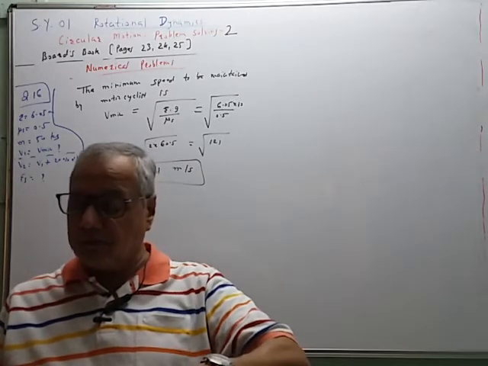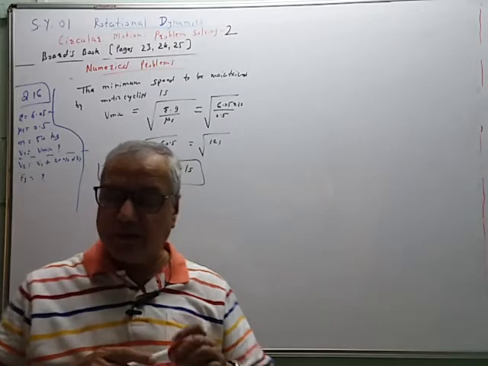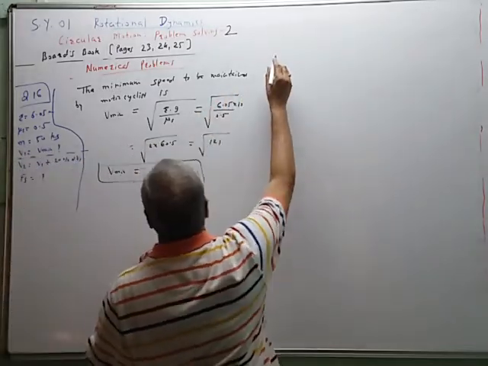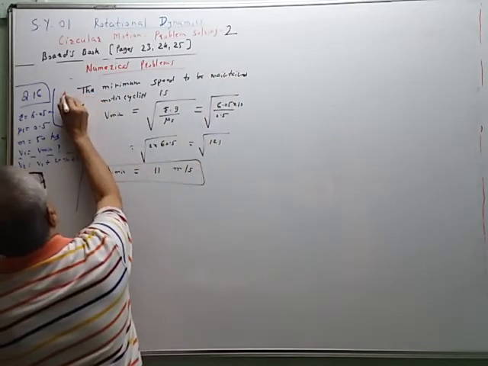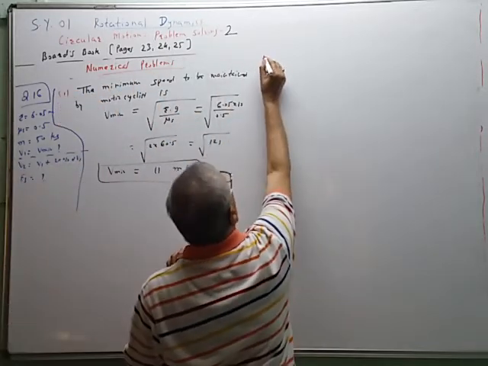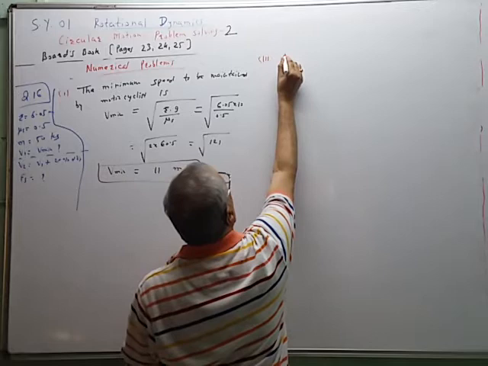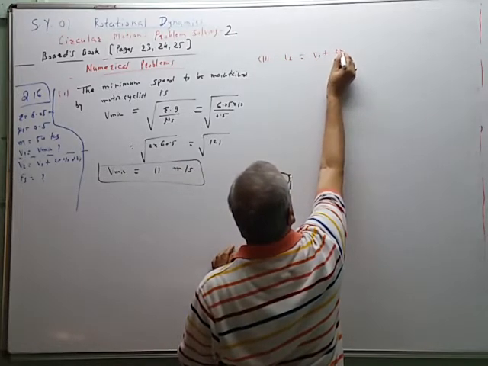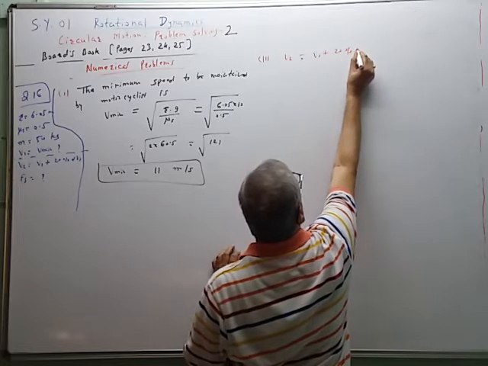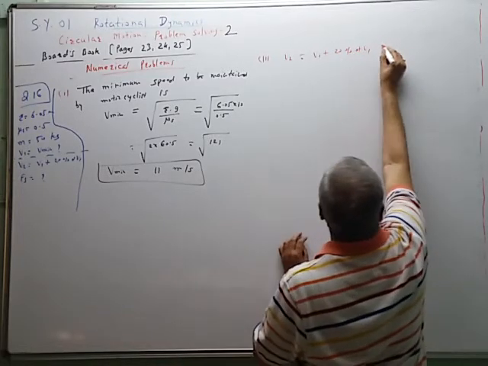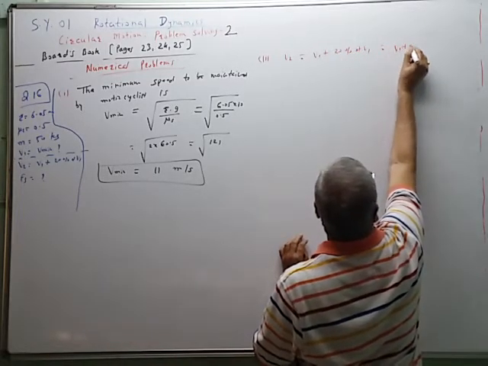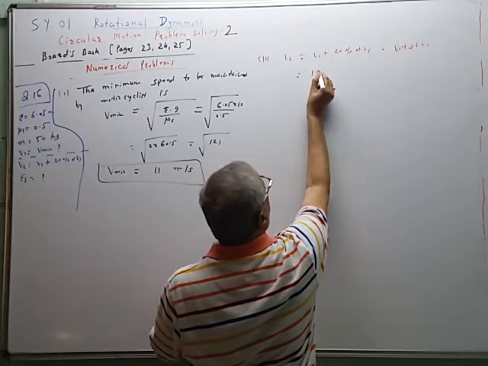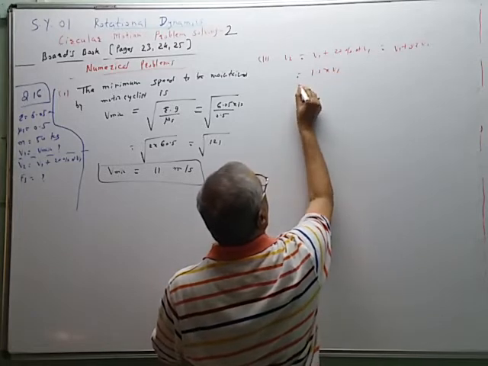Now the second part. In the second part, we have to find the frictional force. V2 is equal to V1 plus 20% of V1, that is V1 plus 0.2 V1, so that is equal to 1.2 multiplied by V1.